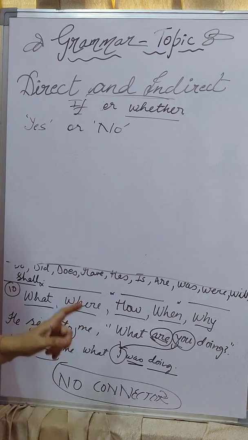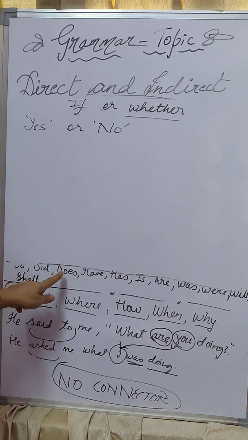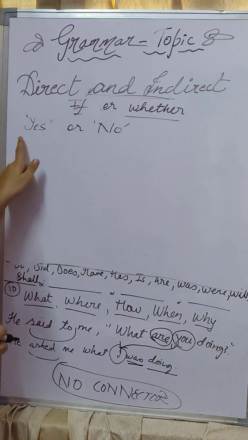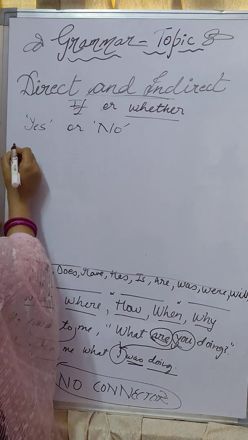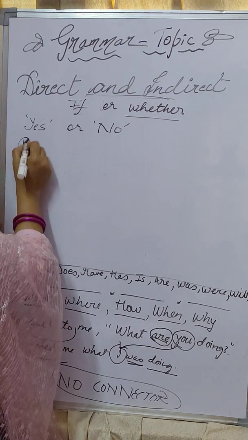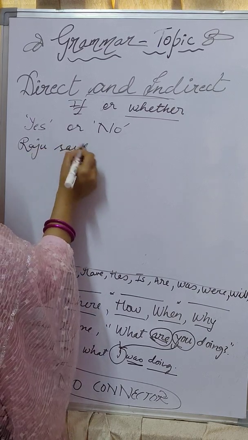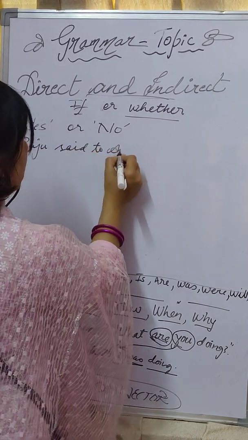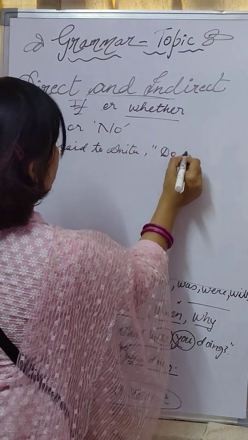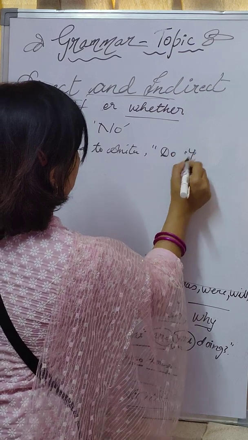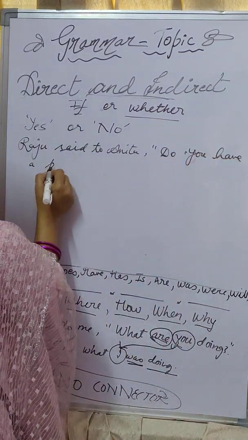Do you have a pen? Did you go to market yesterday? So these are either yes or no. Okay? For example, Raju said to Anita, "Do you have a pencil?"